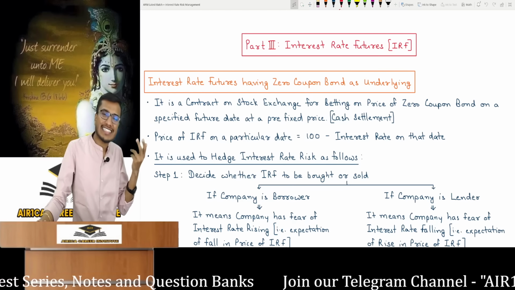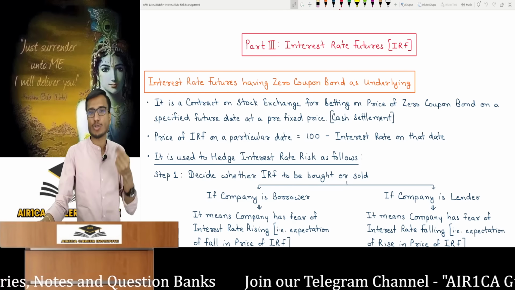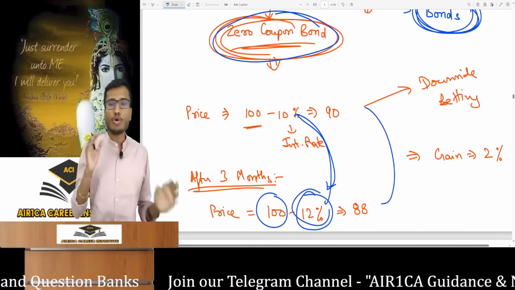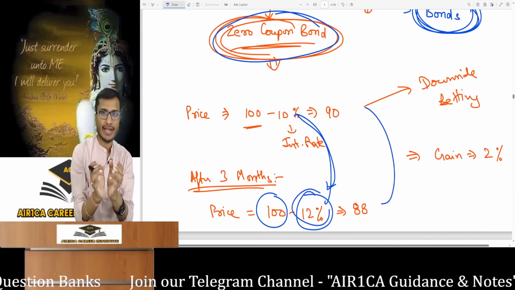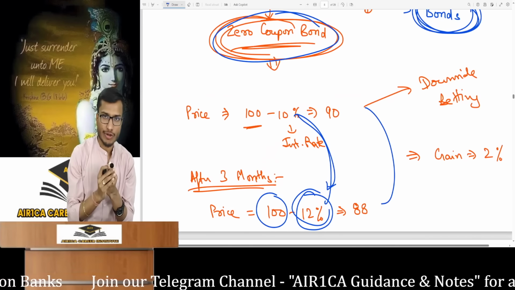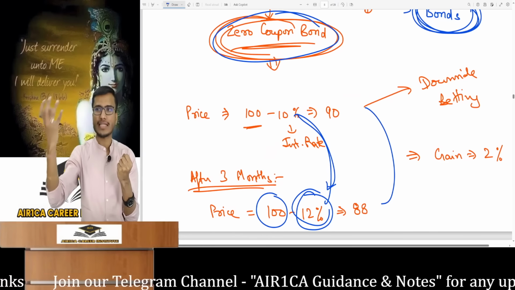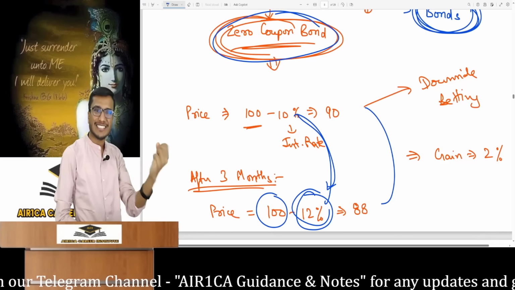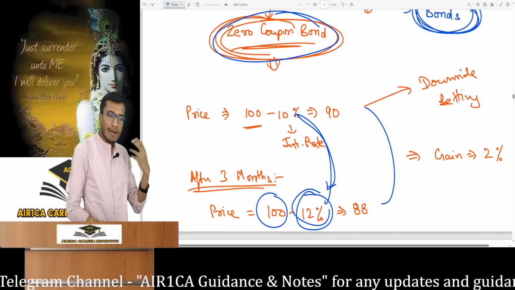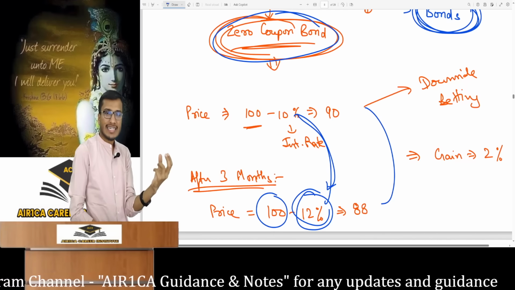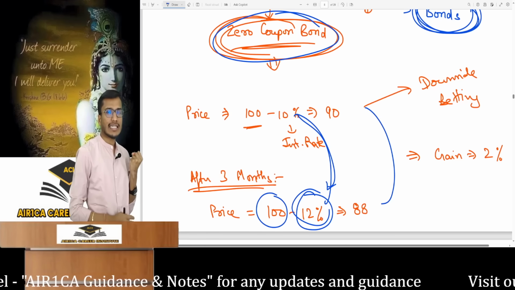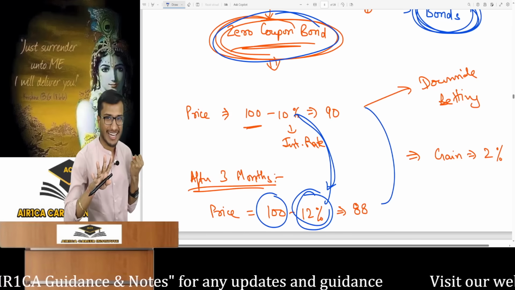But now let me explain the underlying logic of how this impacts the interest rate. So to understand, look here. Zero coupon bonds generally have a face value of 100 in the market. Generally their face value is 100. For one bond, total value depends on the bond's quantity. So when company issues it, like I said, it does that at a discount. So at what discount will the company issue it? Alright, so today the company said the bond is for 100 rupees. You give me 90 rupees. This means the company issued it at a 10% discount.